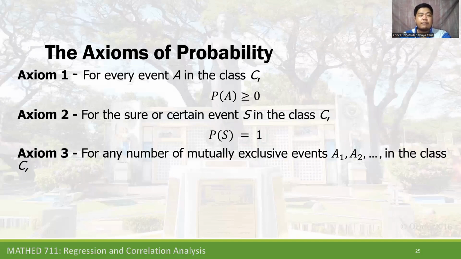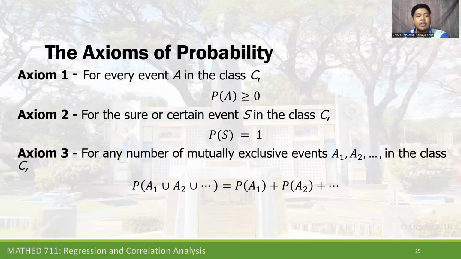Axiom 3, for any number of mutually exclusive events A sub 1, A sub 2 to infinity in the class C, we have the probability of A sub 1 union A sub 2 union to infinity is equal to the probability of A sub 1 plus probability of A sub 2 plus to infinity.